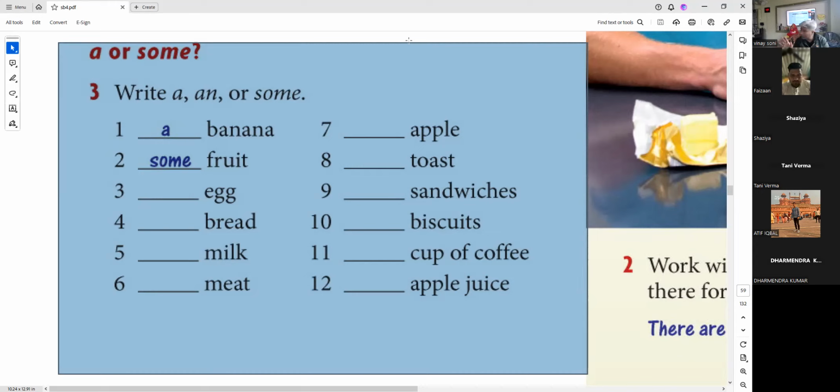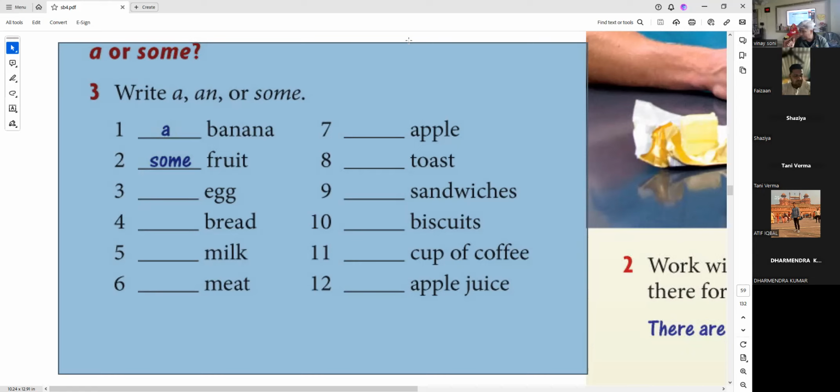Similarly, you can't count bread. Bread is also material that you make, but it is uncountable. Toast is also uncountable in English. And because both of them are uncountable, we can't say a bread or a toast. We must say some bread and some toast. Okay?